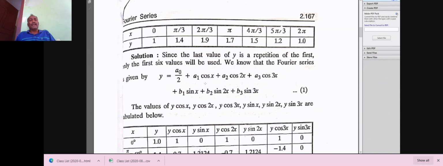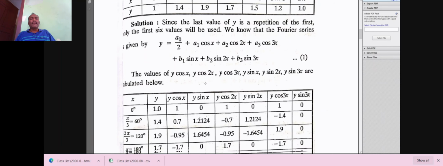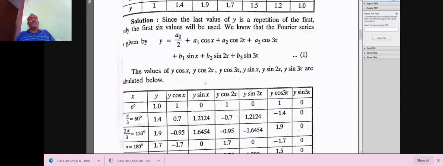Therefore, a1 cos x plus a2 cos 2x plus a3 cos 3x, and similarly in the second summation, plus b1 sin x plus b2 sin 2x plus b3 sin 3x. This is equation number 1. This is the Fourier series.